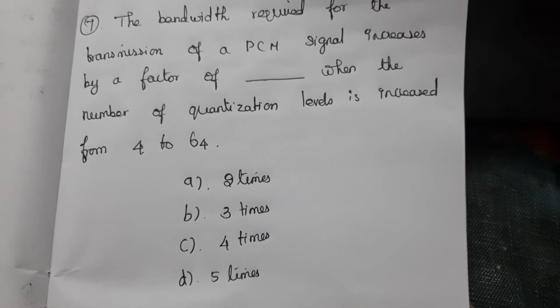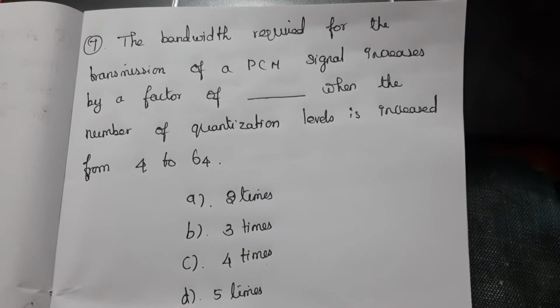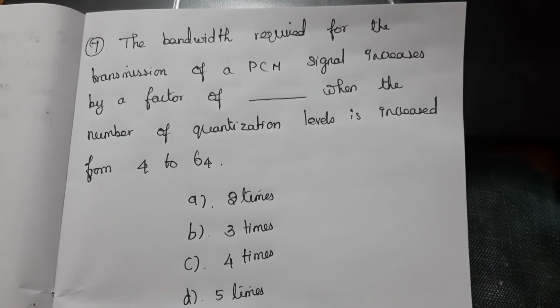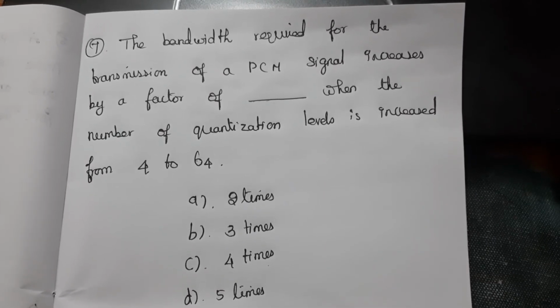Seventh question, the bandwidth required for the transmission of a PCM signal increases by a factor of dash when the number of quantization levels is increased from 4 to 64. Find the correct answer.